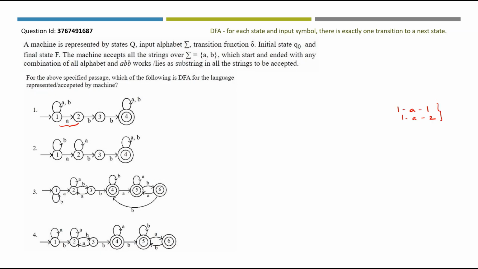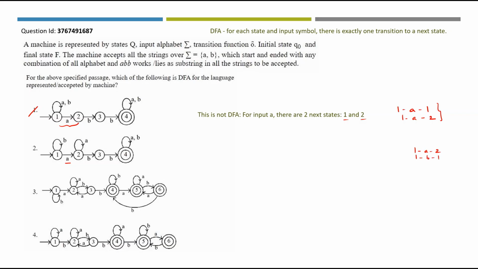This is not a DFA. Because for input A there are 2 next states, 1 and 2. Just based on this we can conclude 1 is not the answer. What about 2? From 1 for A we go to 2.